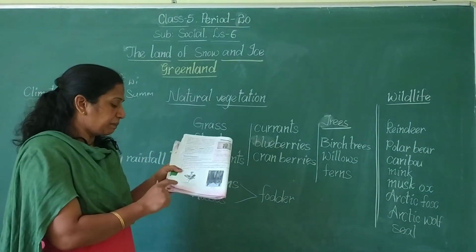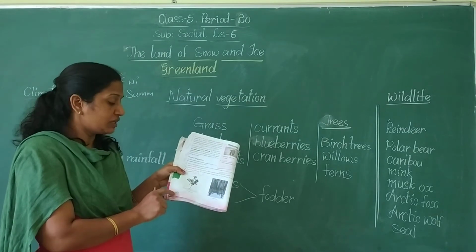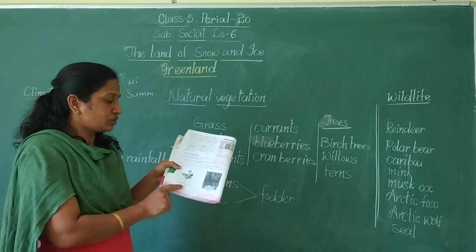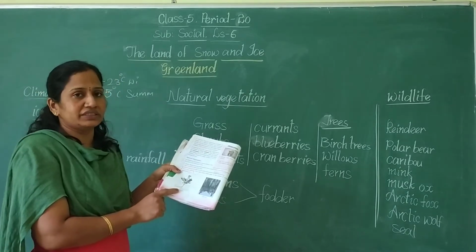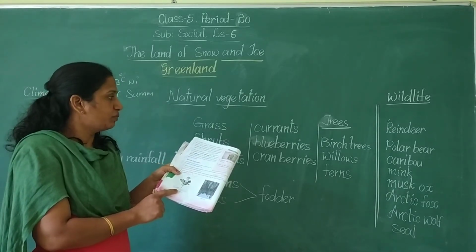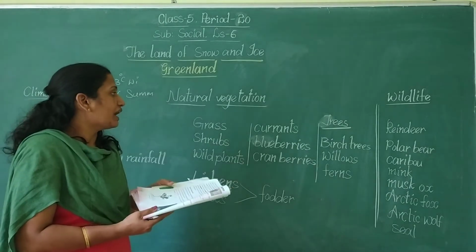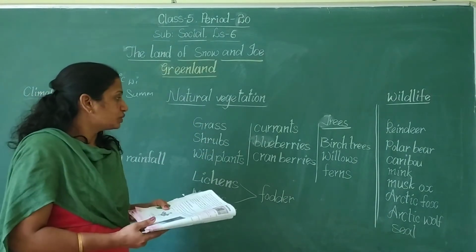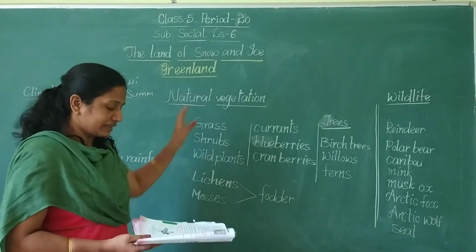You can see on page number 412 the picture of cranberries. So this is one of the plants that will give berries. Blueberries are also one of the berries, and currants. This is also one type of plant. So those are grown in Greenland.